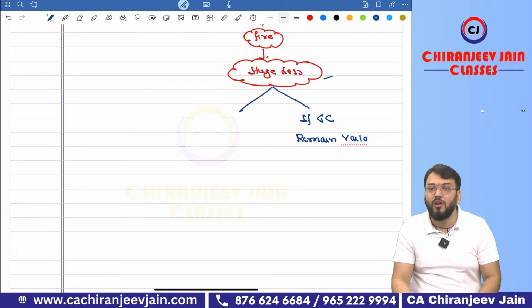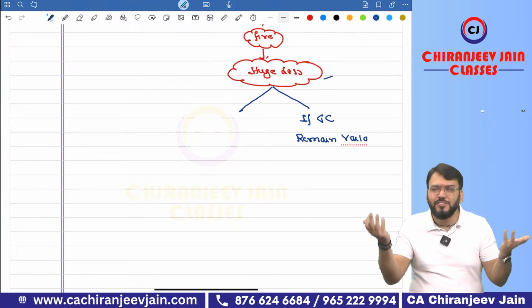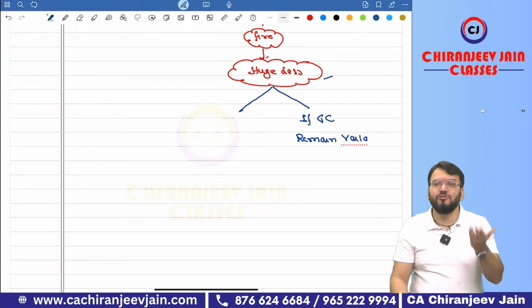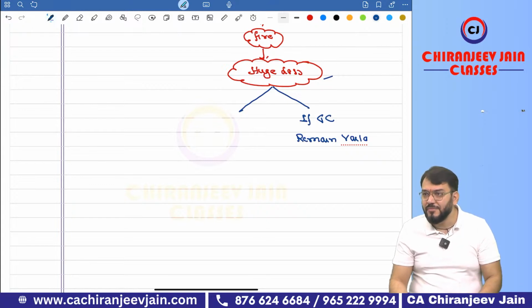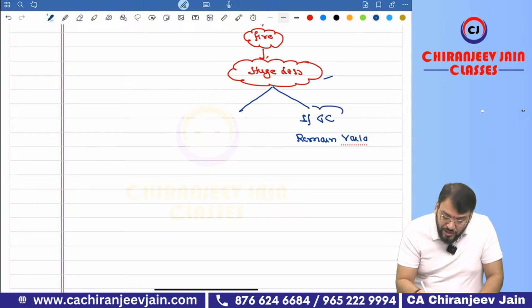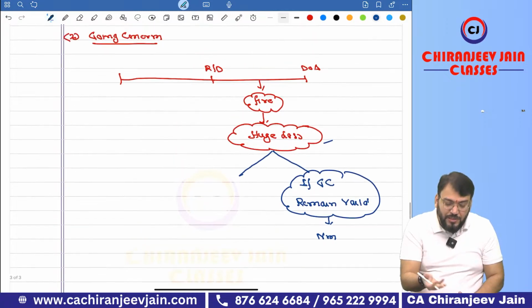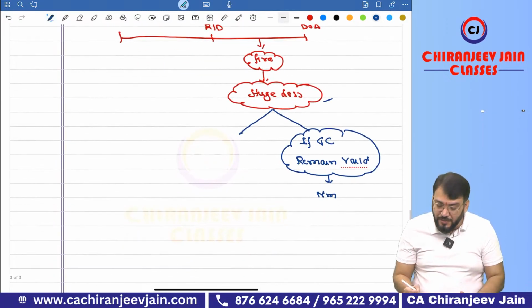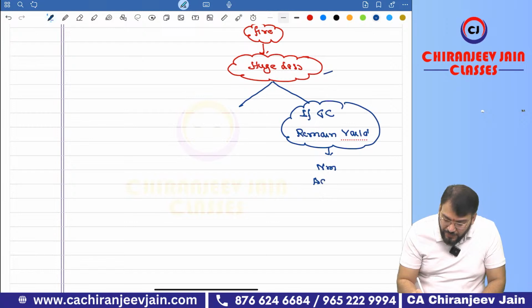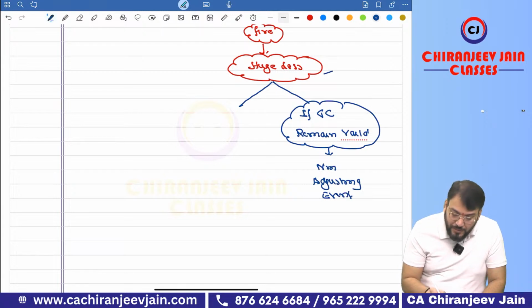It is quite possible the loss is covered by the insurance company, or it is a profit-rich company. Even though the loss happened, they might recover it. So if the GC remains valid, then it will be a non-adjusting event, because there was no condition of fire. Then only disclosure is required.